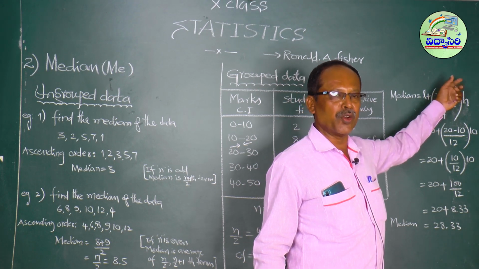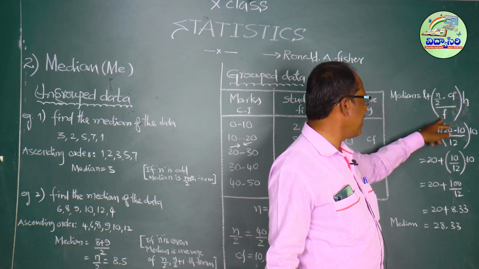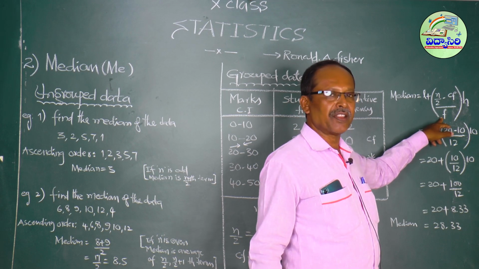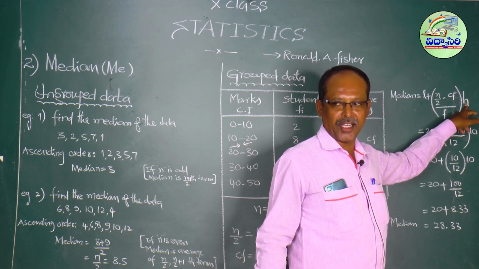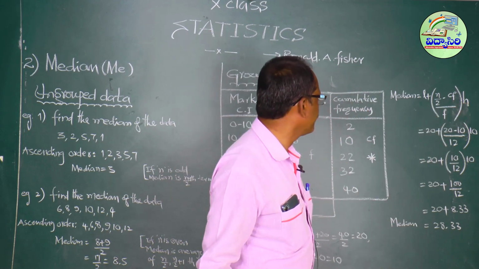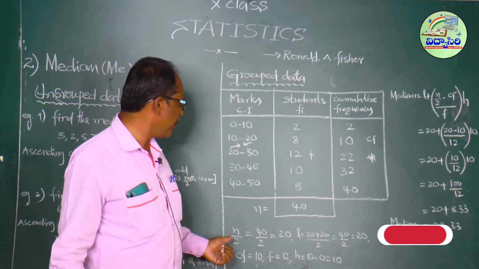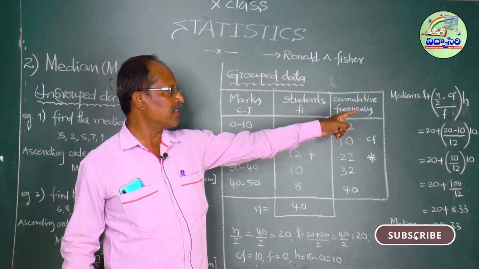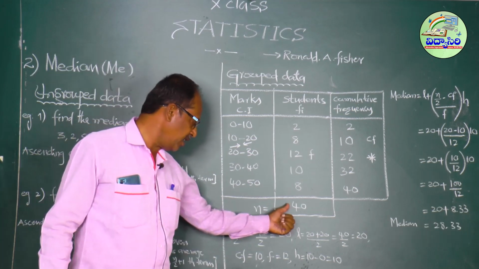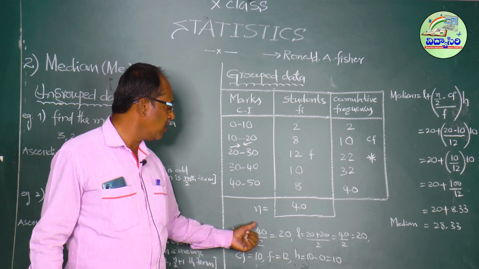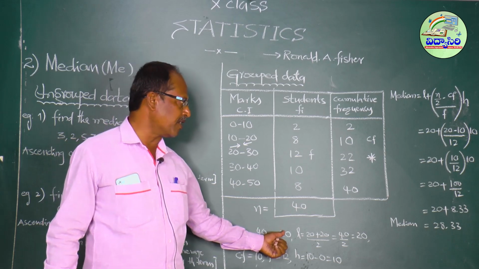F is the frequency of the median class. H is the size of the class. Next, first find the n by 2 value, because n by 2 is in the formula. N equals 40, then n by 2 equals 40 by 2, that is 20.